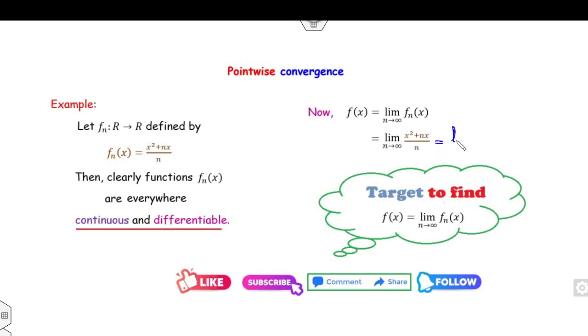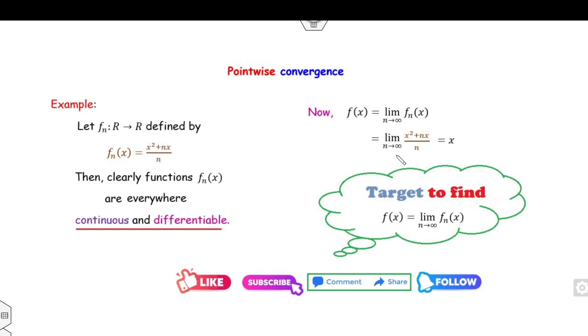Now you can take n as a separate term. Otherwise, it's an infinity by infinity form, and you can apply the L'Hopital rule. Otherwise, you can take n separately. As n approaches infinity, the x square over n value will be 0. The answer is x. Otherwise, because this is an infinity by infinity form, you can apply the L'Hopital rule. It will be the derivative of x square, which is 0, plus, with respect to n, x over 1. So the answer is x.